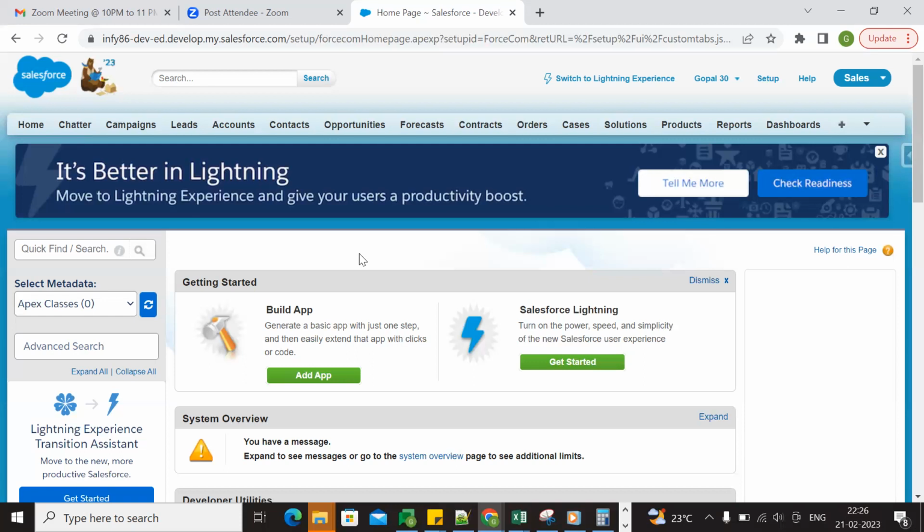In the export option, you can export the records based on a SOQL query, but we can't export the deleted records. In export all, we can export the deleted records also. Exactly. So the main difference is that in export all, we can export deleted records, whatever is in the recycle bin. In the export option, we can't. That's the main difference.